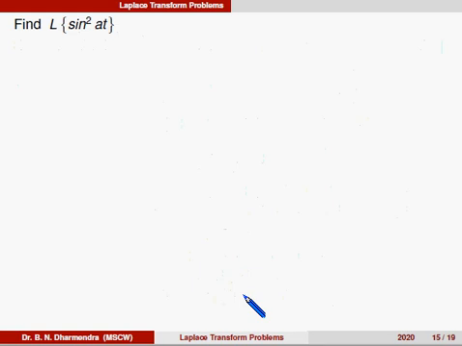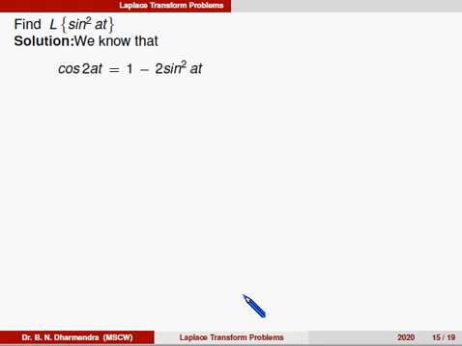Next, you can find out what is Laplace of sine square AT. By using that cos 2t formula, we know that cos 2AT is equal to 1 minus 2 sine square AT, which implies sine square AT is equal to 1 by 2 times (1 minus cos 2AT).